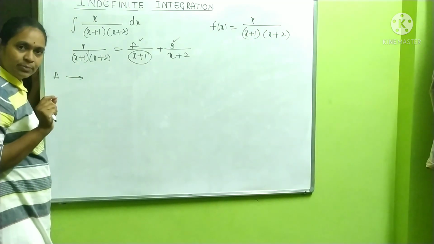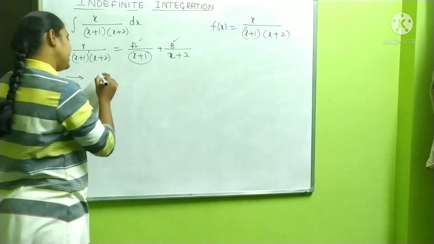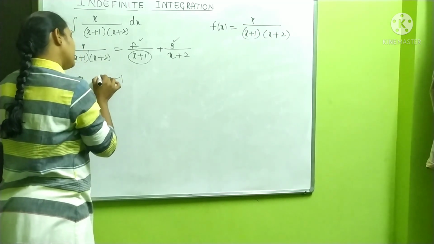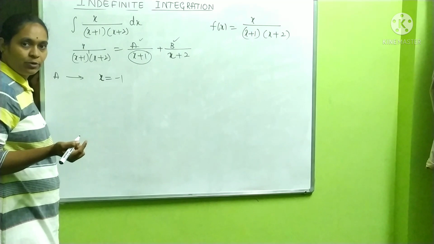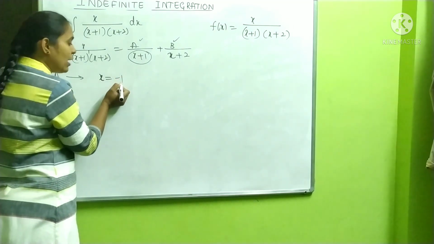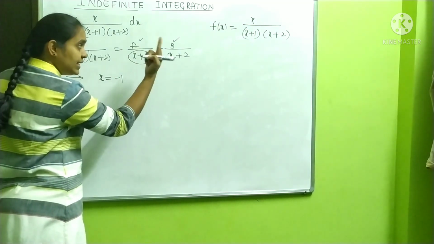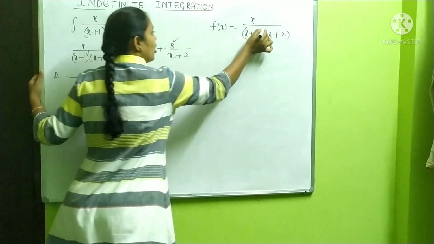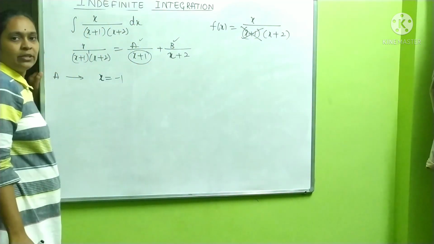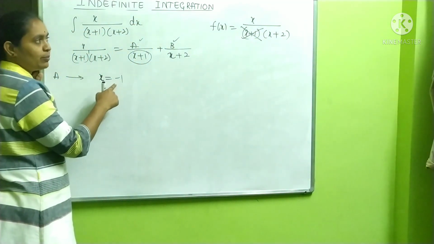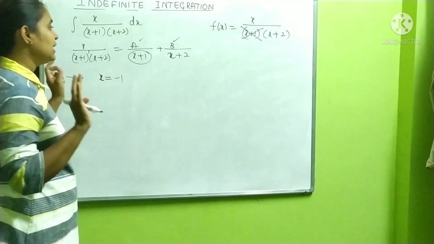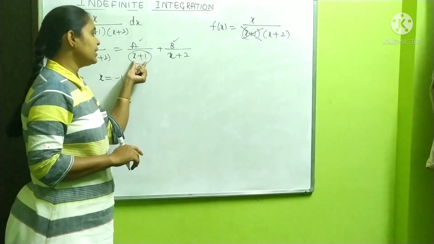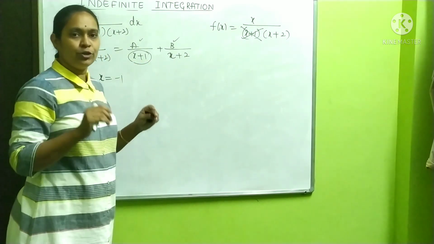If x plus 1 is equal to 0, definitely you should get x is equal to minus 1. So you have to substitute minus 1 in f of x, but not in this. You have to substitute x is equal to minus 1 in f of x, where you should not substitute, not in this. Whatever denominator is there for a, there you should not substitute.